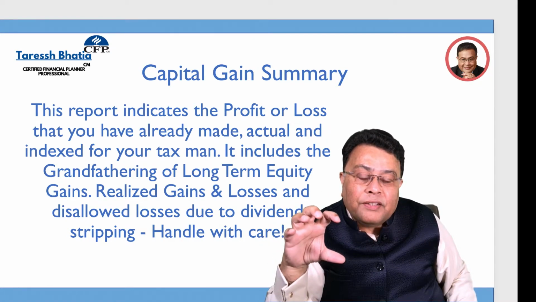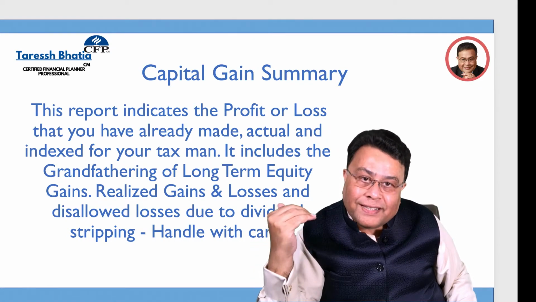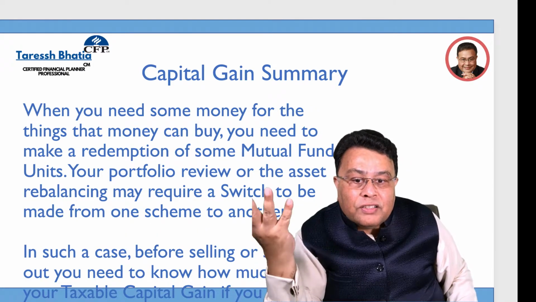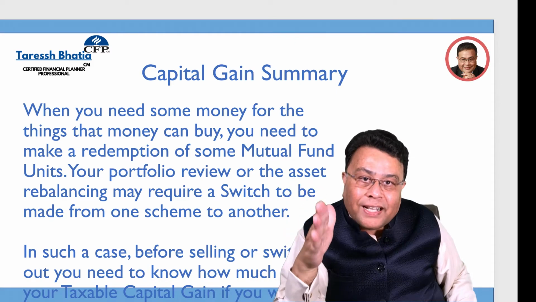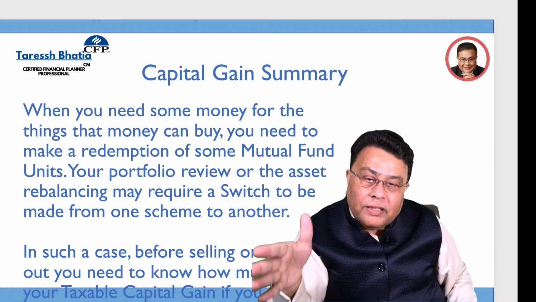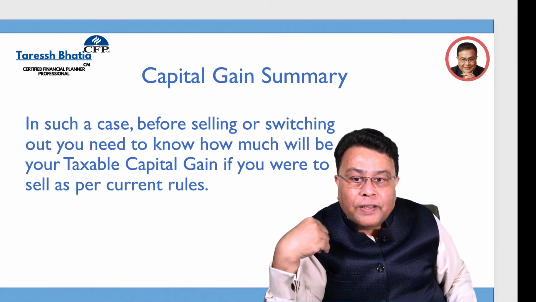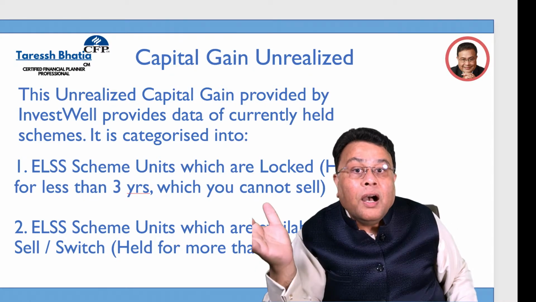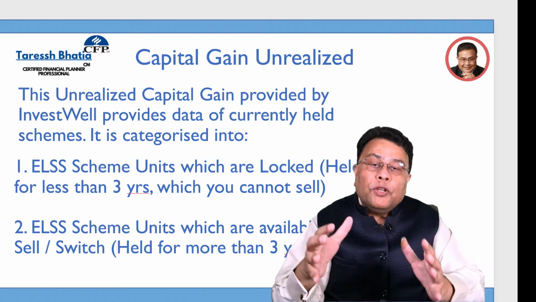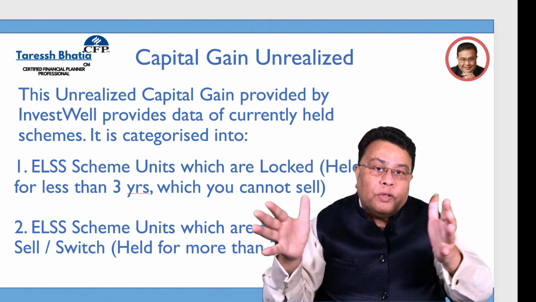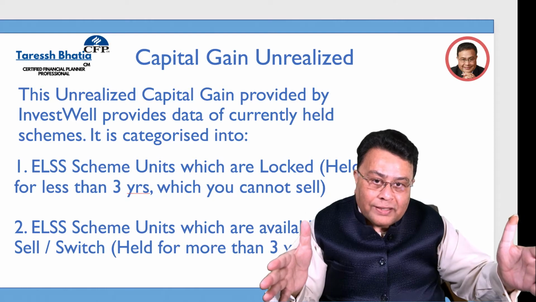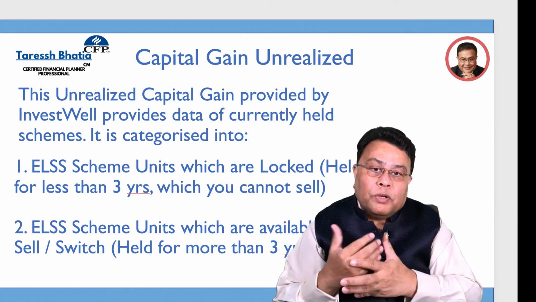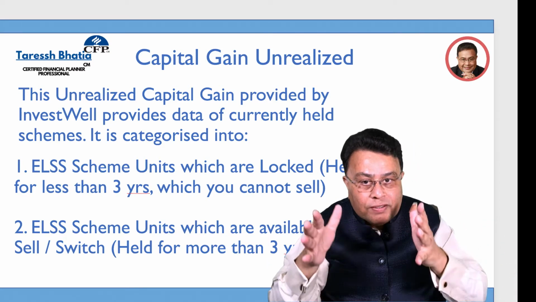Capital gain summary is what you need to give to your CA for taxation purposes. This capital gain summary shows the amount of tax which is possible to be paid, but it has to be calculated by your CA finally. We will also give you another report, capital gains unrealized. So before you actually do the transaction, suppose you have got 10 lakhs and it has now become 12 lakhs in a year plus, and you want to know, if I were to close the fund, how much amount would you get? So you would get 12 lakhs. What is the tax payable for that?